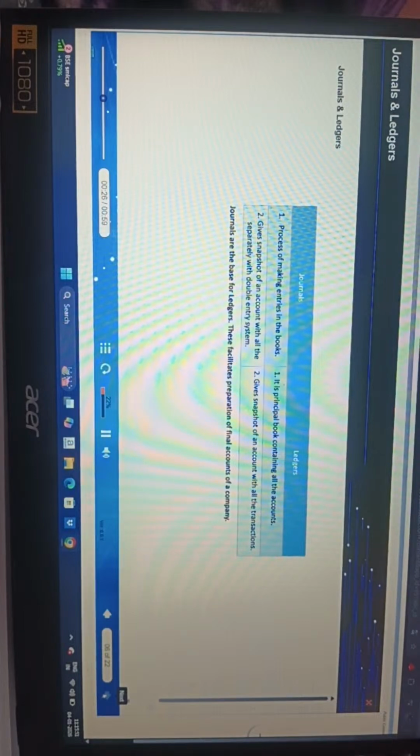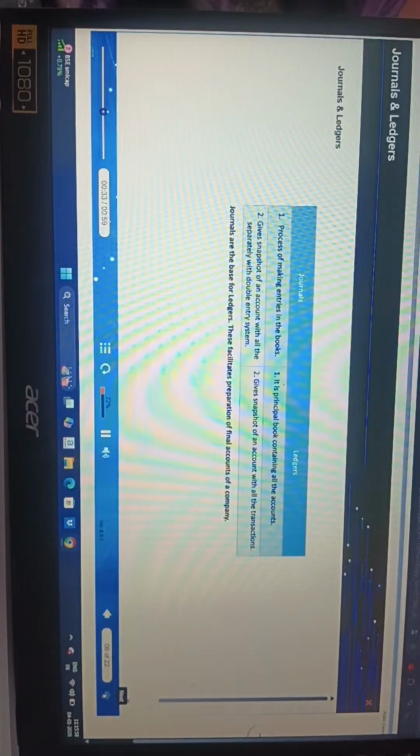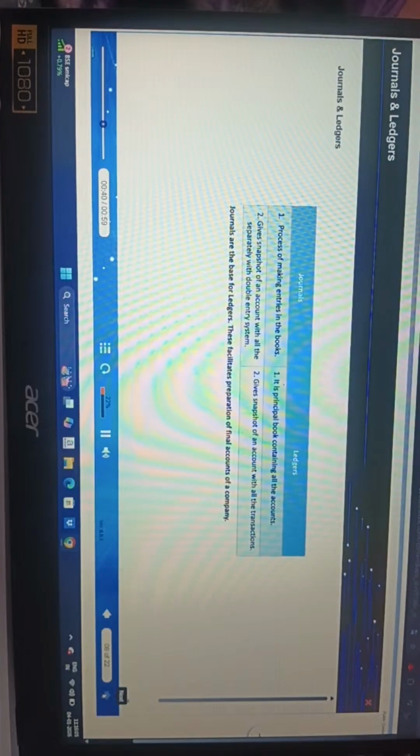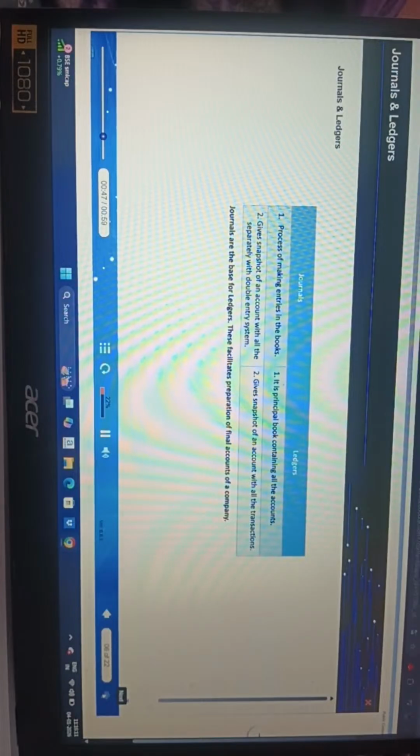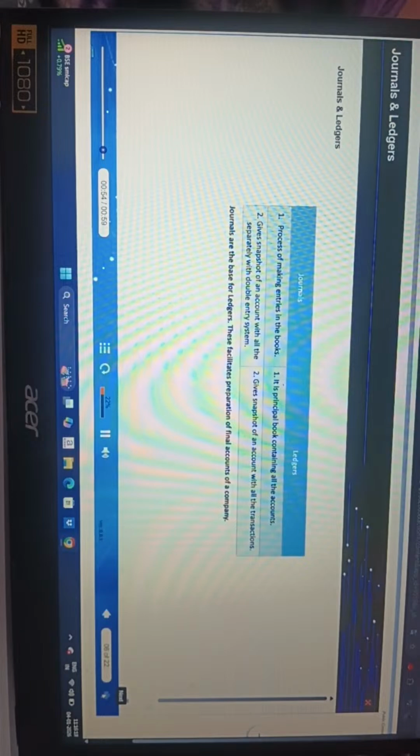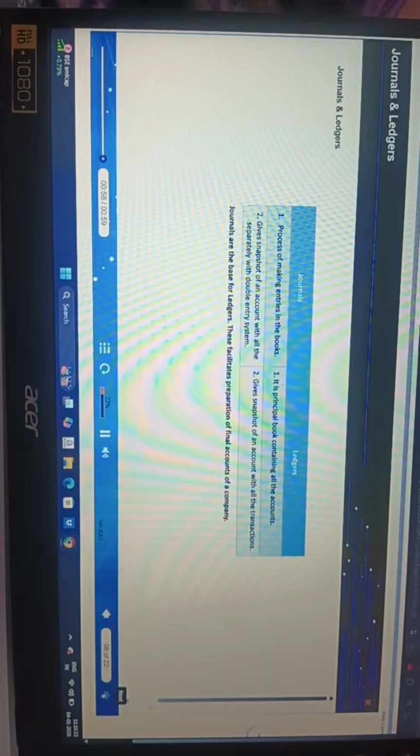Whereas ledger is the principal book containing all the accounts. This is also called book of final entry or book of secondary entry, because transactions are recorded here finally. Benefits of ledgers are: ledger gives snapshot of an account, all at one place. For example, all cash transactions at one place. Trial balance can be prepared to check arithmetical accuracy of the accounts in ledger. It facilitates preparation of final accounts for ascertaining operating result and financial position of the firm.